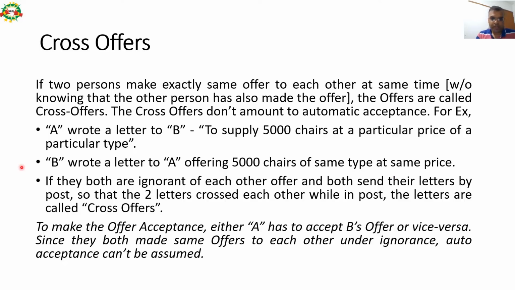If we are both ignorant of each other's offer, and both send our letters by post, the two letters cross each other while in transit. The letters are called cross offers. So that is a very good example to understand the concept of cross offer.